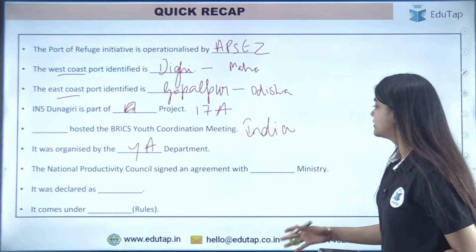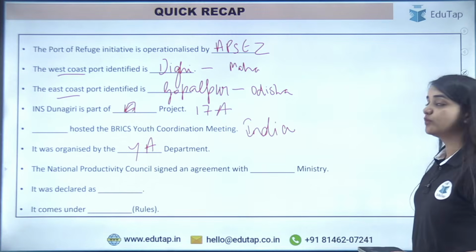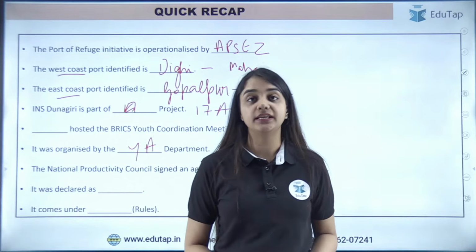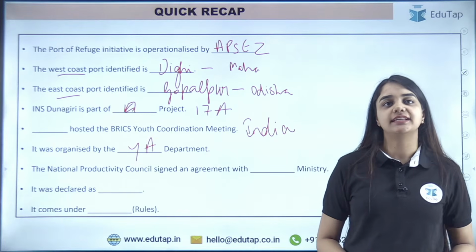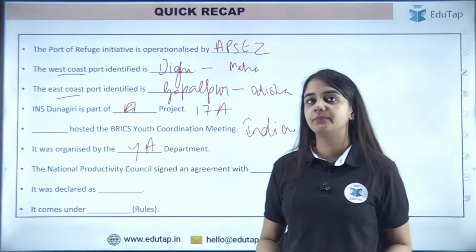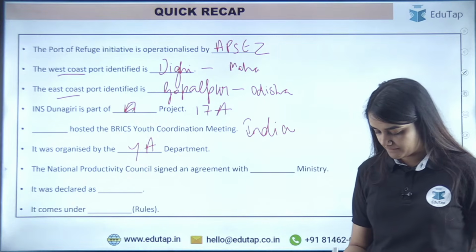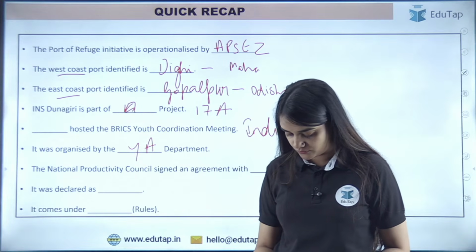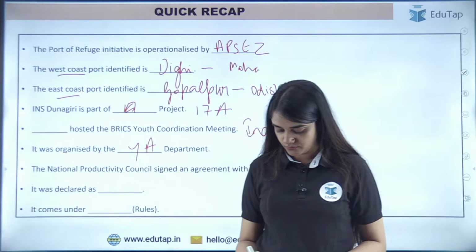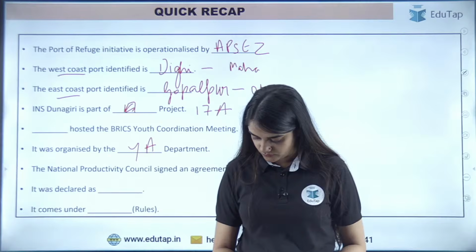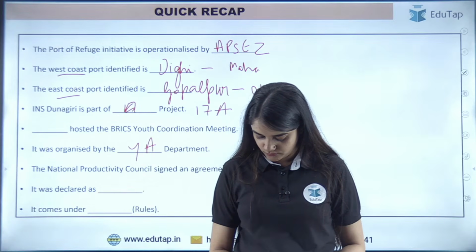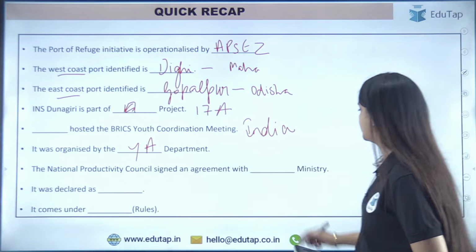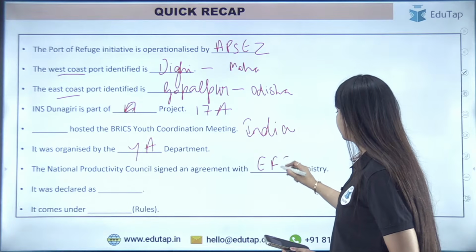Okay, the National Productivity Council, it has signed an agreement with which ministry? This also we have done. The National Productivity Council, NPC, I'm so sorry, has signed an agreement with which ministry? Yes, it is Ministry of Environment, Forest and Climate Change.